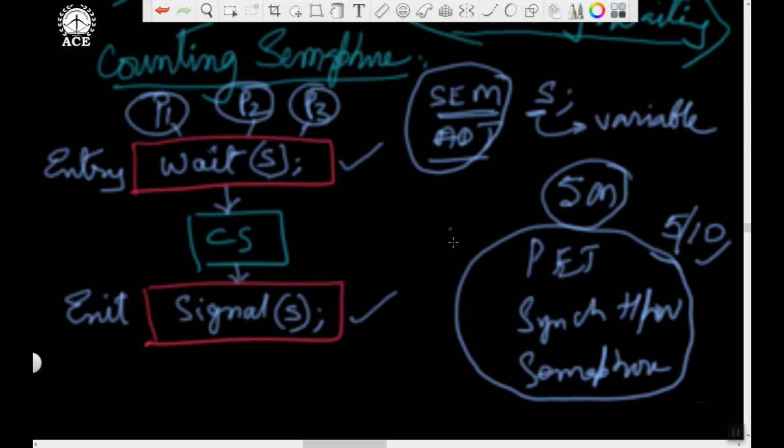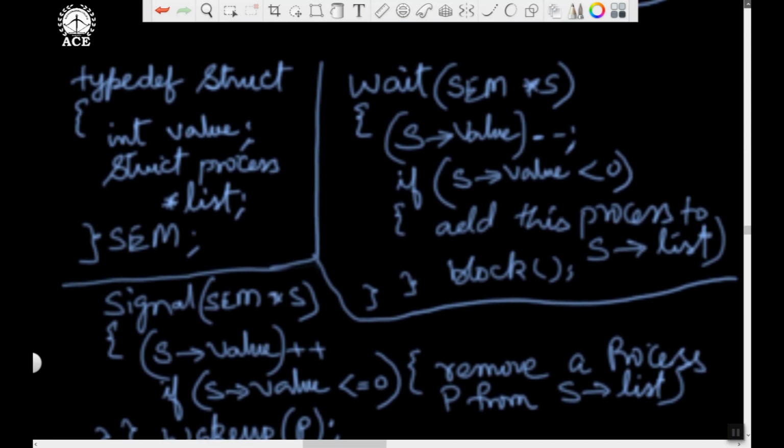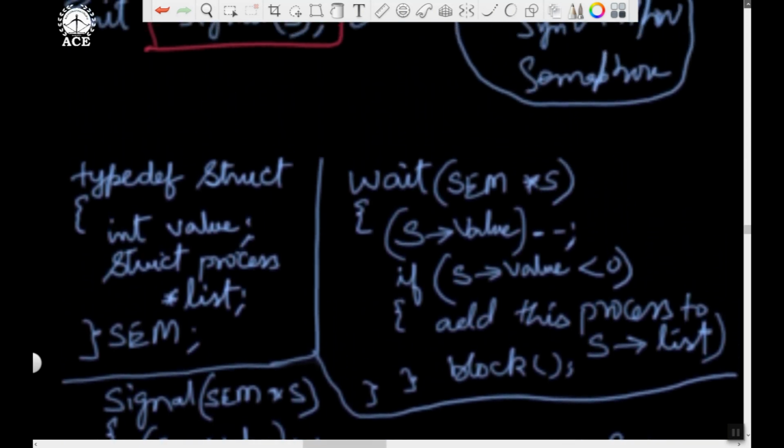Semaphore means, as I am going to show you now, the definition and the semaphore operations will be asked as a question. So let's see the semaphore operations. Let's see the definition of wait and signal operations. Here I have written them. I will explain this with respect to the previous slide where I showed you the model of the critical section.